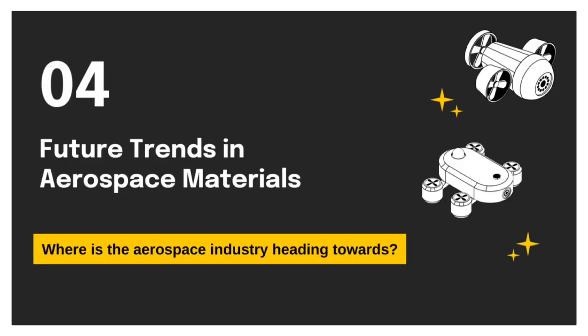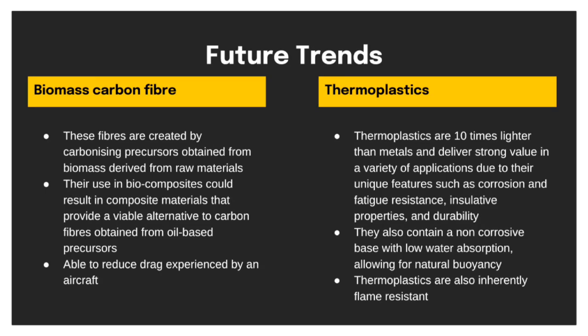Finally, we will examine the future trends in aerospace materials. Firstly, biomass carbon fiber is created by carbonizing precursors obtained from biomass derived from raw materials. This could provide a viable alternative to carbon fibers obtained from oil-based precursors, and research areas even include algae.